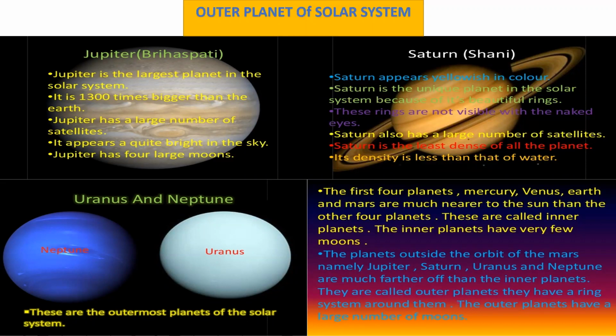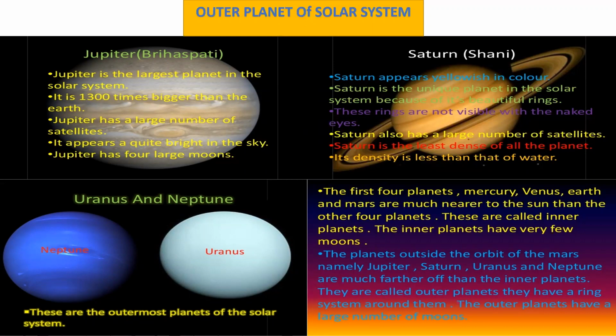And Jupiter is a very cold planet. It also has some faint rings around it. Next is Saturn. Saturn is the 6th planet from the Sun. Saturn is the 2nd biggest planet of the solar system, and it appears yellowish in color. Saturn is a unique planet in the solar system because of its beautiful rings, and these rings are not visible to the naked eye.